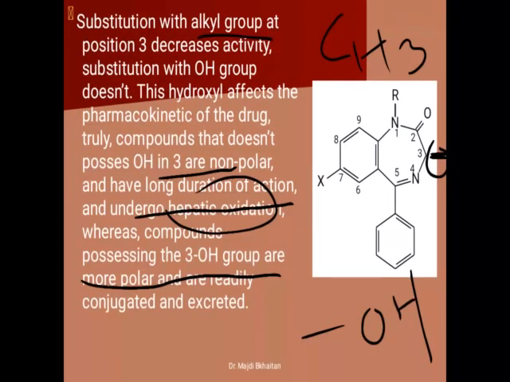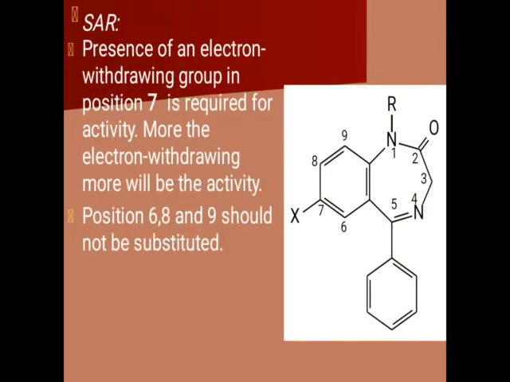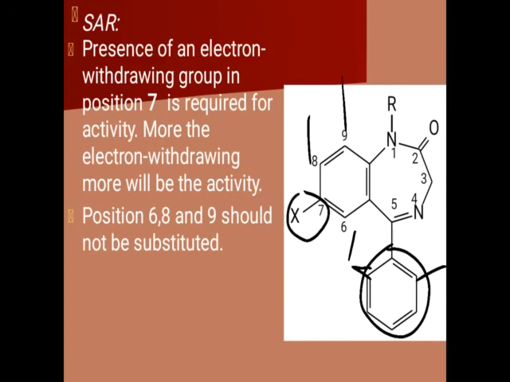So once again we will go through SAR. Okay. At the 7th position, an electron withdrawing group must be present. 6, 8, 9 must be unsubstituted. Then at the 5th position, a phenyl ring is present. On the phenyl ring, if any substitution is present, it must be ortho or diortho. If there is no substitution, it will also show better activity. But if substitution is present, it must be at the ortho or diortho position. If the substitution is present at the para position, it will decrease the activity. And that substitution as well must be an electron withdrawing group.